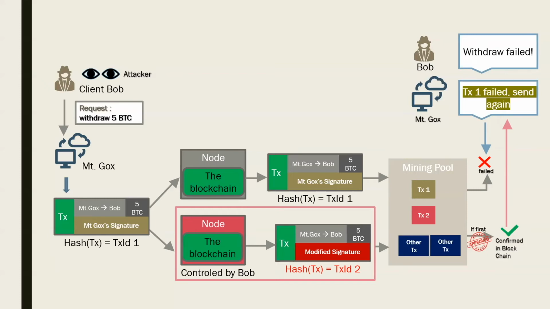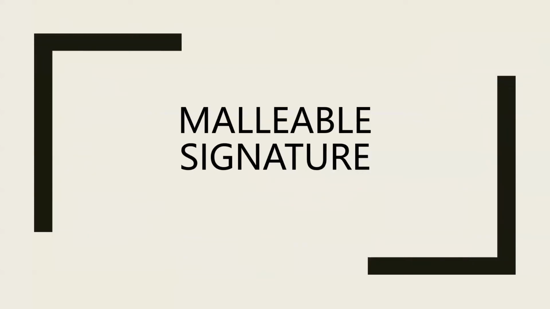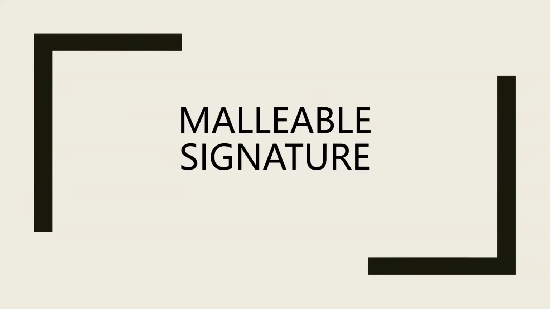Based on the explanation before, we see transaction malleability is by modifying the signature, which leads to the change of the transaction ID. The modified transaction would still be valid, but cannot be checked by the original transaction initiator. Now, I would like to invite Xudan to introduce malleable signature. So according to the above, now an attacker can change the signature without invalidating it. This is a malleability attack.